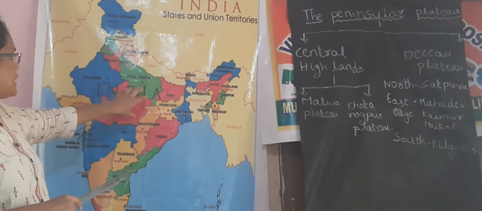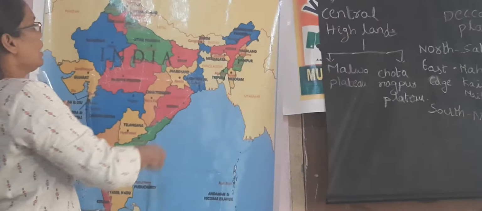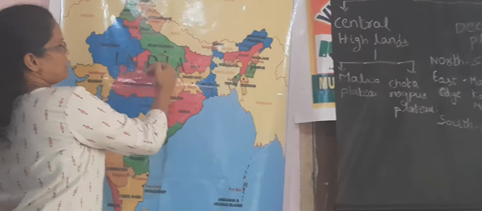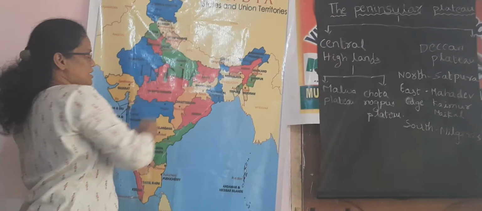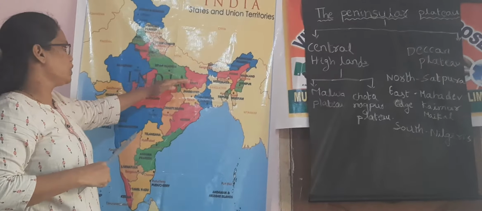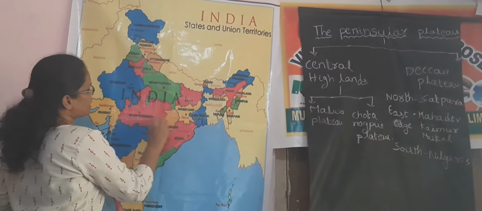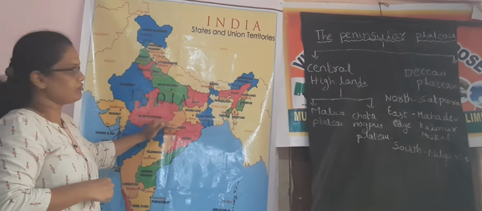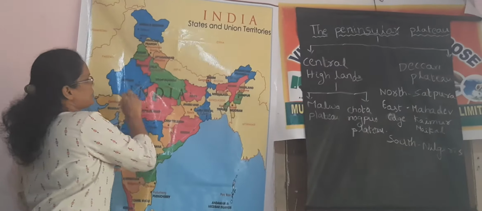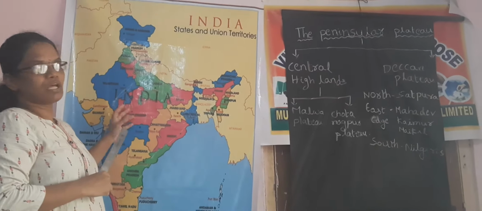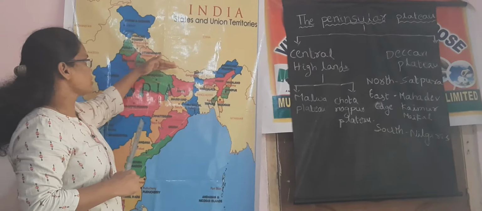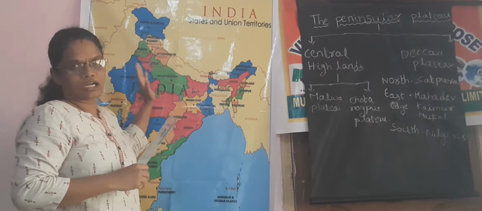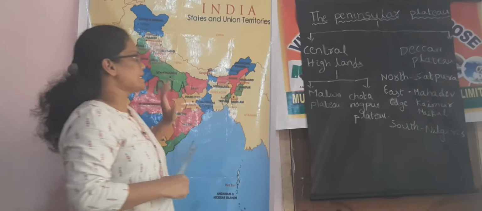If you observe, the Central Highlands is very adjacent to the Indo-Gangetic plains. That means the Central Highlands is located south of the Indo-Gangetic plains, and from the Central Highlands, on the south side, the Narmada river flows. Here the Aravalis will be there. So these are the boundaries of the Central Highlands: the north side the Indo-Gangetic plains, the south side the Narmada river, and here the Aravalis.